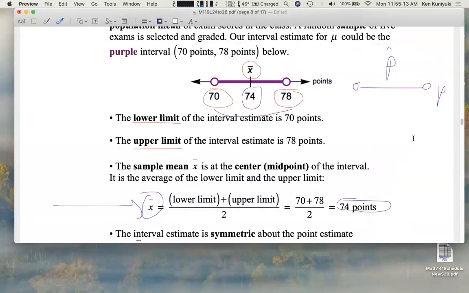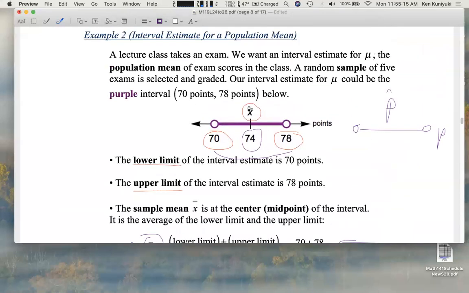Next up, we're going to discuss the margin of error, which is basically this here. It's the distance between the sample mean and either endpoint, either limit. That's the margin of error, which we hear about a lot. And we'll talk about that next.